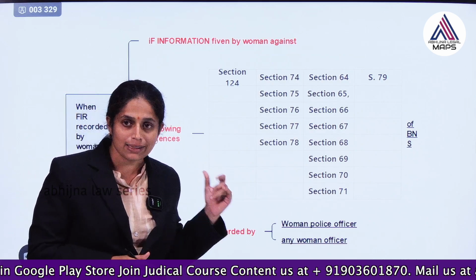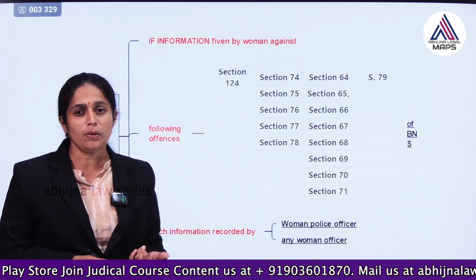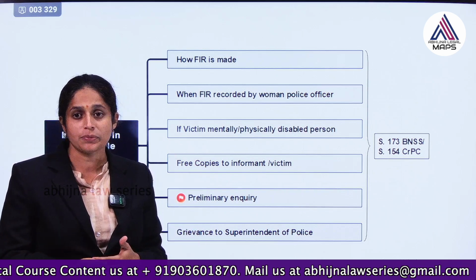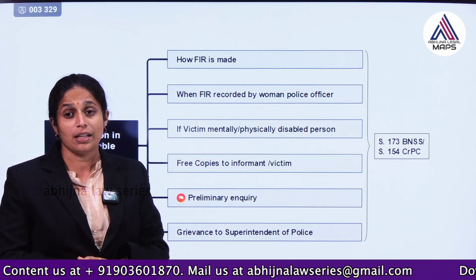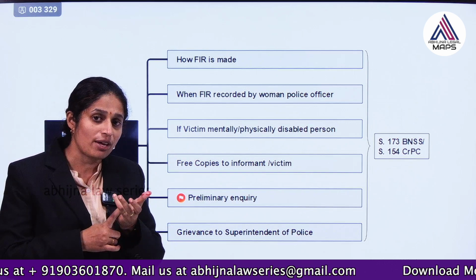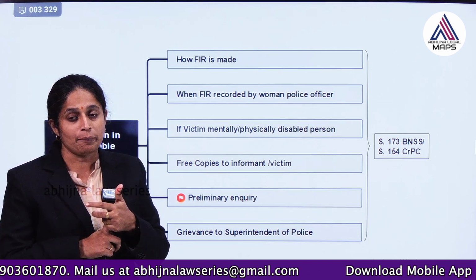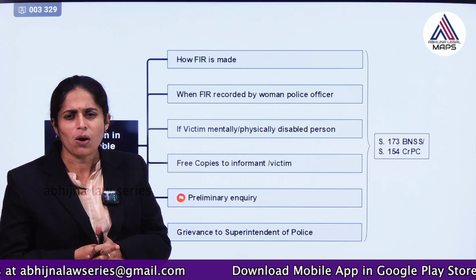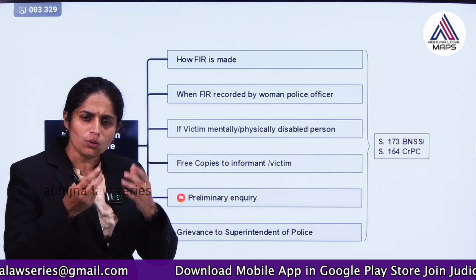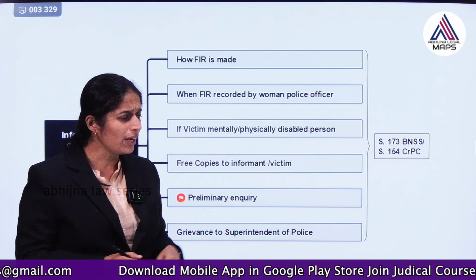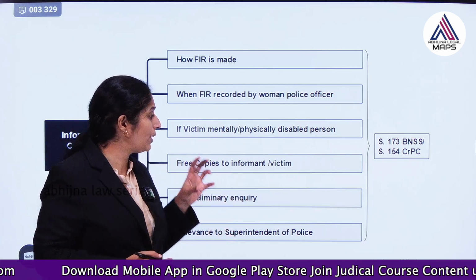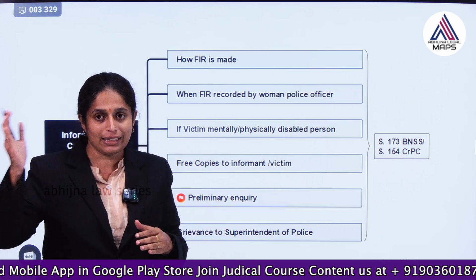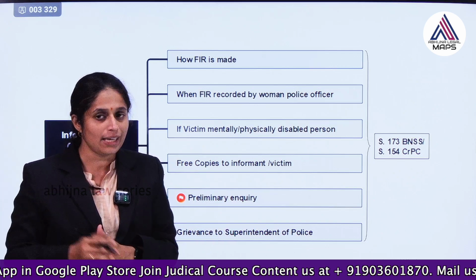When you get a question regarding this, you can write this much: how an FIR is given regarding a victim who is mentally or physically disabled, regarding a woman police officer, regarding zero FIR, regarding preliminary inquiry, then when you are complaining to the superintendent of police, then when you are complaining to the magistrate. All these things you can write point by point, and then you will fetch very good marks. Okay. So in the next part we will understand how the investigation powers are, how a complaint is made, and how that route works.